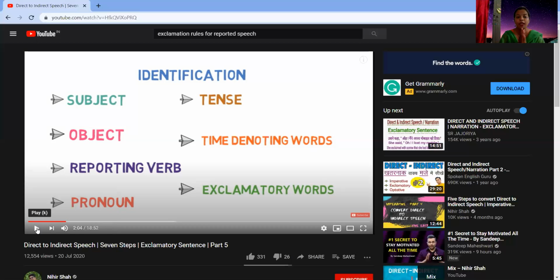Now the fifth step is how we change the pronoun. When I'm talking about the change of pronoun, children, please remember that when it is first person, we change it according to the subject; second person, it is the object. When it is third person, there is no change. Thereby we recall the acronym SON. If you remember SON, that means you remember the change of the persons.